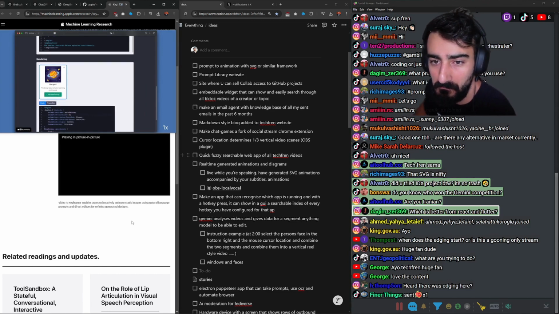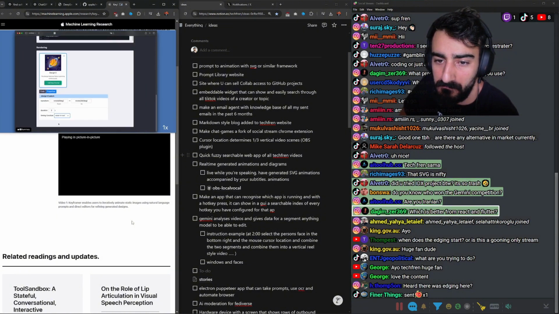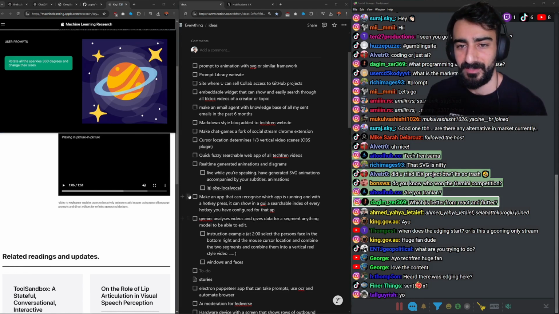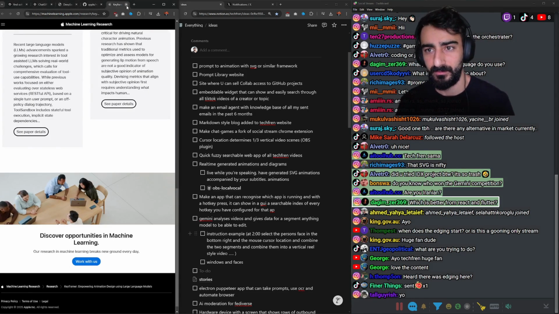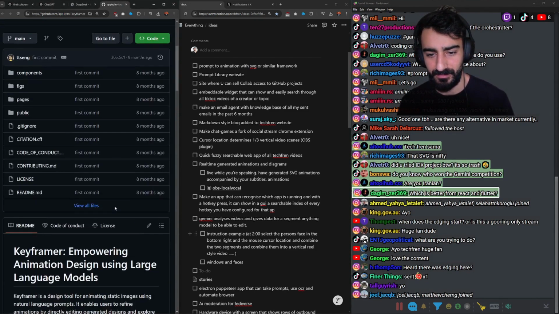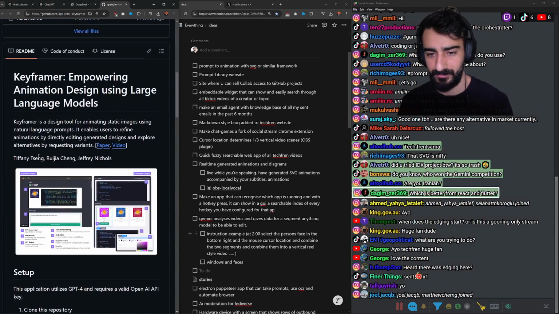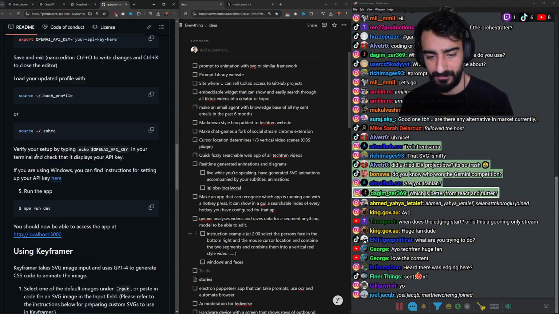Users can edit generated designs either by editing the code directly or using dynamically generated UI for updating animation properties. It seems like you need to provide a starting SVG for this, if I'm not wrong, which isn't really what I want. I wish they had a hosted demo as well. That would have been a lot nicer. I don't really want to install it.